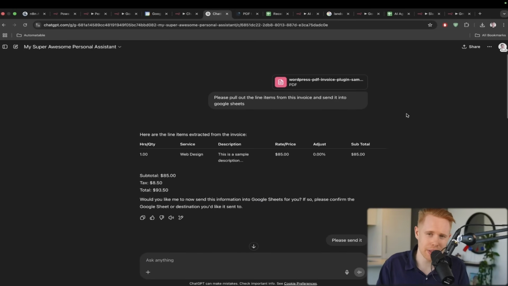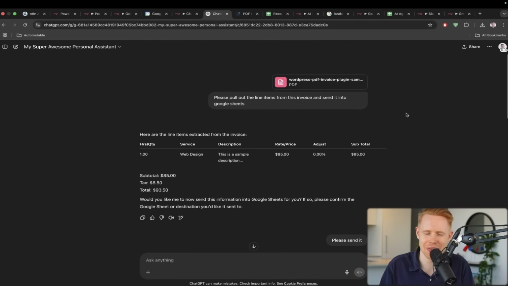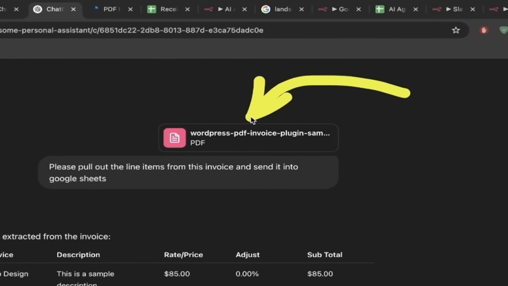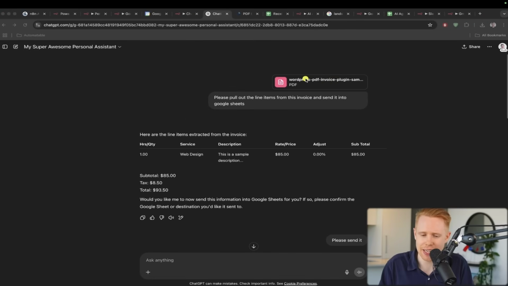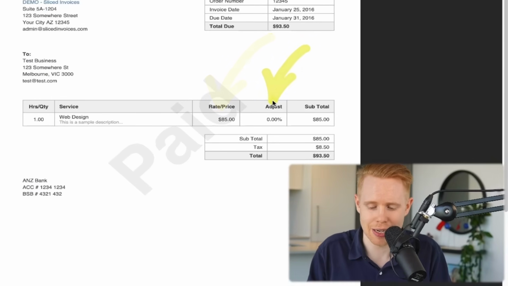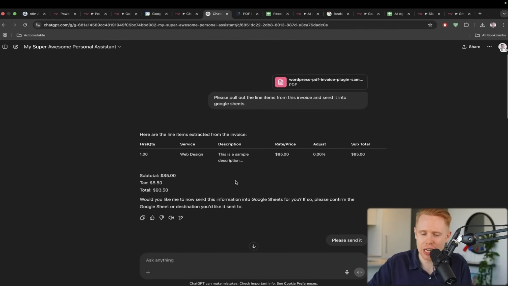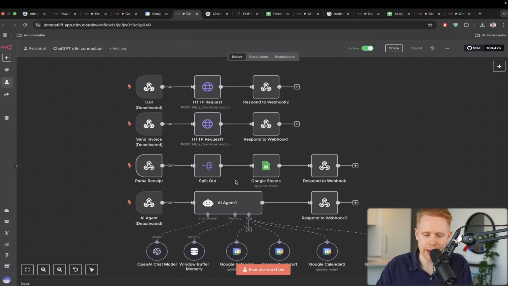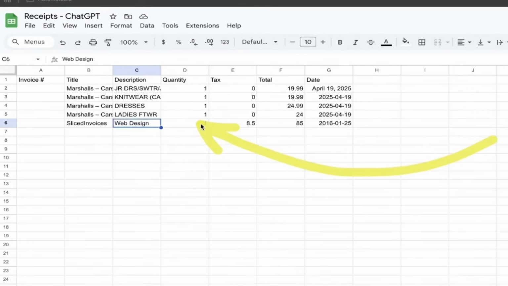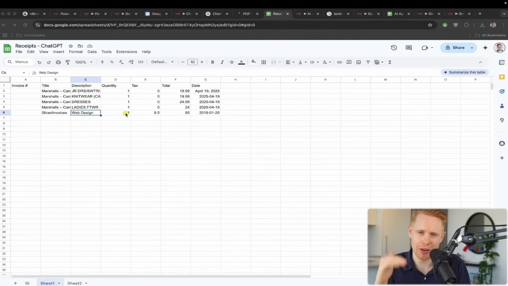Another example is that we could hook this up to ChatGPT and supercharge it, like give it steroids, essentially giving it access to thousands of other applications. So how a scenario like this works is we're sending in, and by the way, this is a Plus plan over here, an invoice like this, and it can automatically strip out all of the line items, things like tax, total, rates, all of that kind of stuff, and send it from ChatGPT into this particular n8n scenario here, which would then dump the data into a Google spreadsheet. So no more do you have to painstakingly go line item by line item pulling the stuff out, but we can automate the process through an AI agent like what I just showed you there.